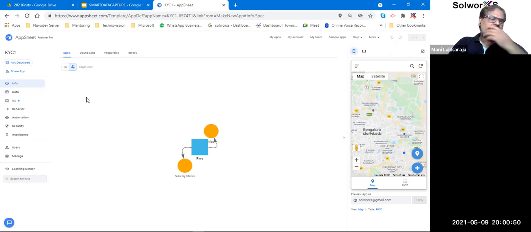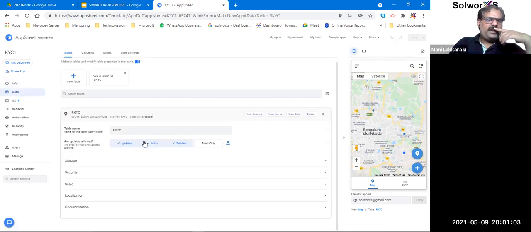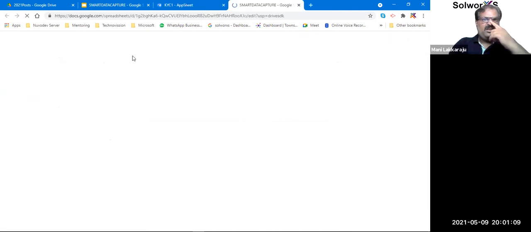Now let's move on. Let's deconstruct this app. So what has happened? This is the first page which tells us we have a table and we have two views. Now if you go to the table, it has all the details, right? For me to know all the details, I can click on this view source. It will open the Excel sheet based on which the app was created,